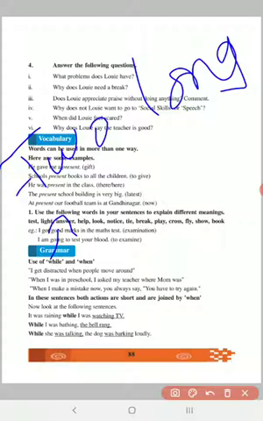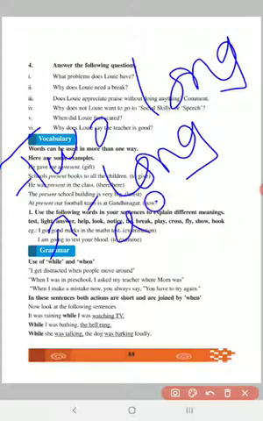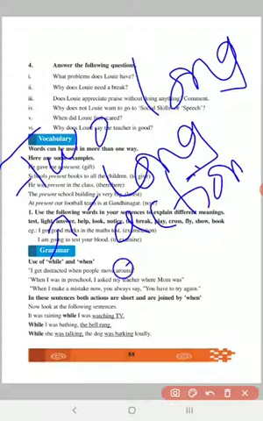We use this while just before the long action, an action that is prolonging. So usually we use past continuous tense, all the continuous tenses, and then all the perfect continuous tenses. So these tenses talk about long duration of time. When we connect two sentences of ideas that have got long duration, then we use while.